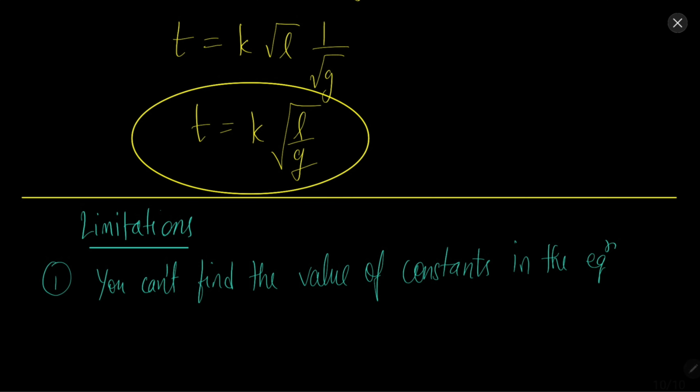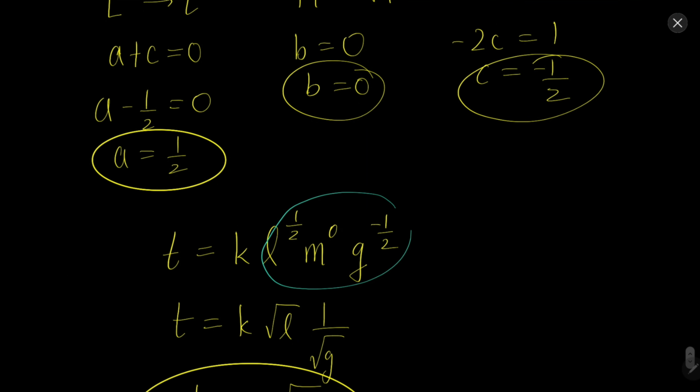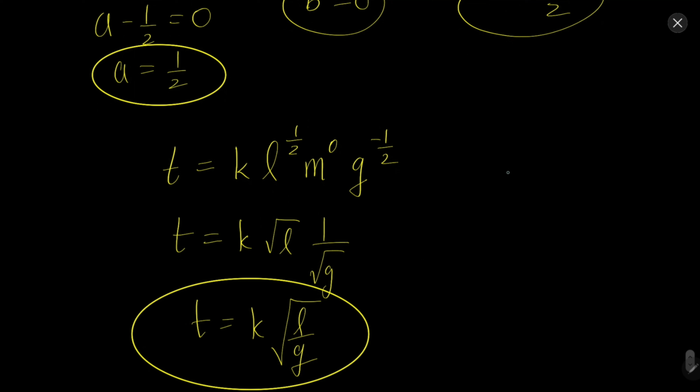The second drawback is that if we have more than 3 unknowns here, we will not be able to find the values of the powers of M, L and T. Why?